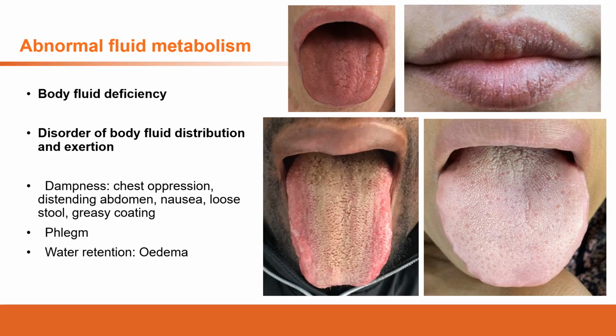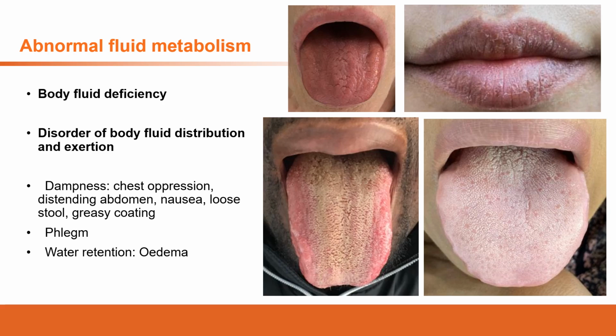If we don't have enough body fluid in the muscles, what kinds of symptoms can we experience? The patient may have muscular spasm, or the patient may have stiffness of the muscle because the muscle doesn't have enough body fluid to nourish.